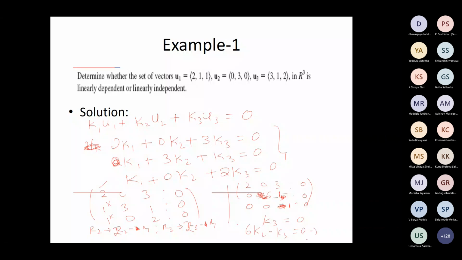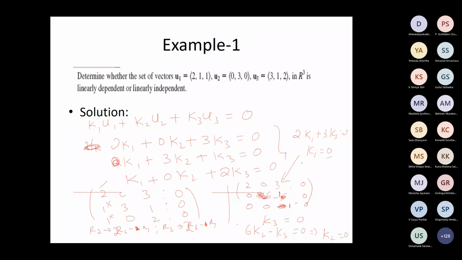This means K2 is equal to 0. So when K2 and K3 are 0, the first equation, 2K1 plus 3K3 equal to 0, gives K1 also 0, since K3 is 0.